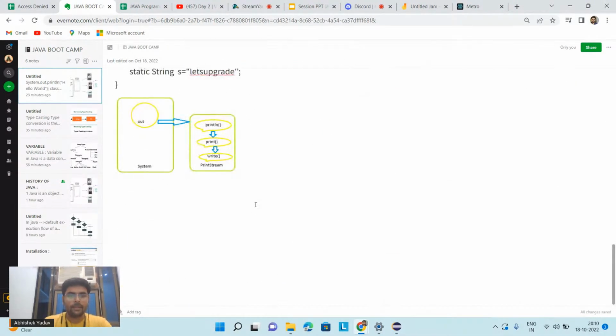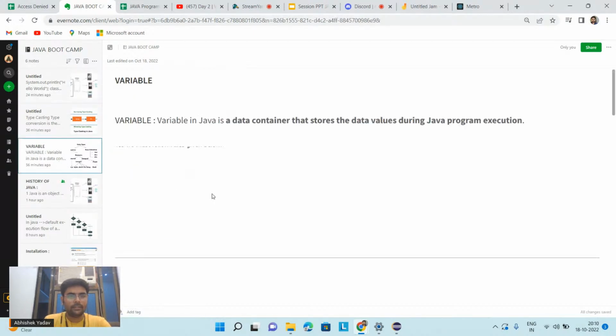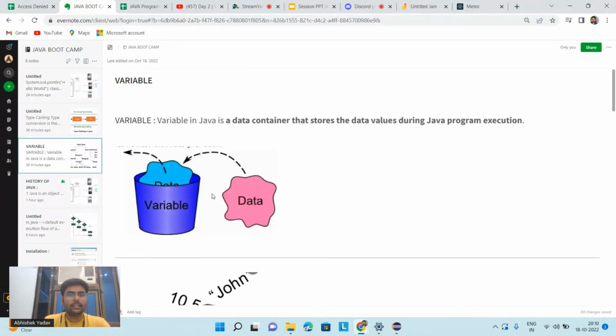We have a source code that is run by the compiler, and we get the bytecode, and that bytecode will be run by the JVM. Then we get the machine level language code, and that machine code is run on all the operating systems.